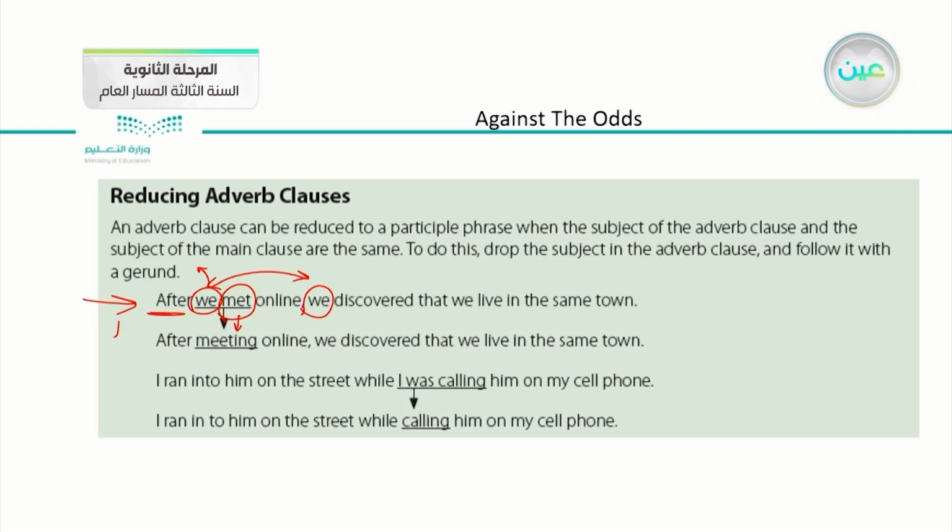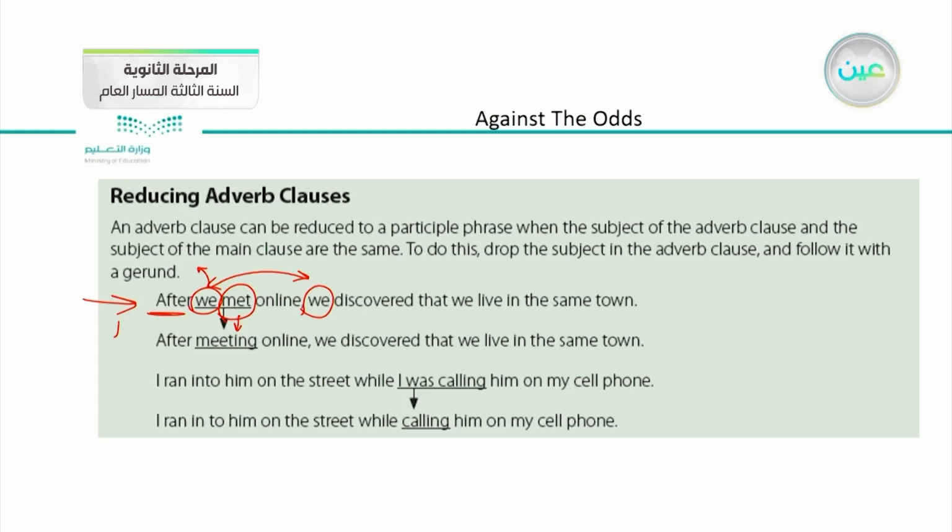Another sentence. I ran into him on the street while I was calling him on my cell phone. There is a point you should keep in mind, that the adverb clause can come at the beginning or in the middle or at the end of the sentence.